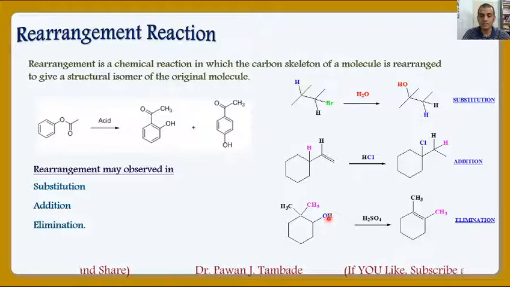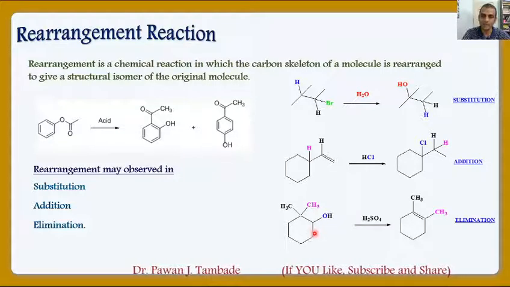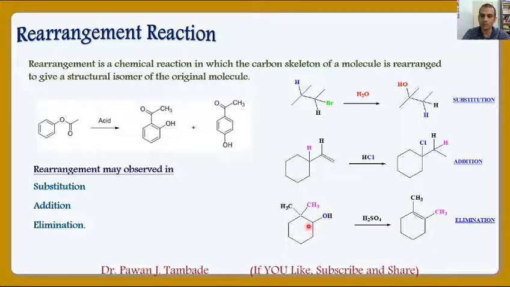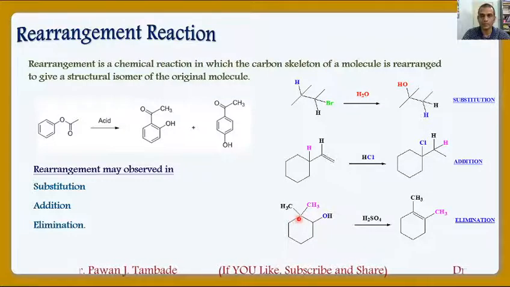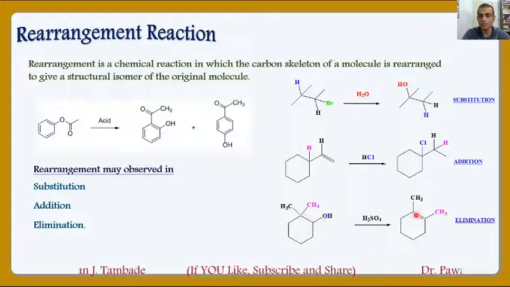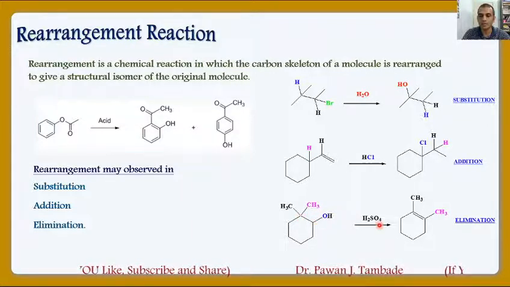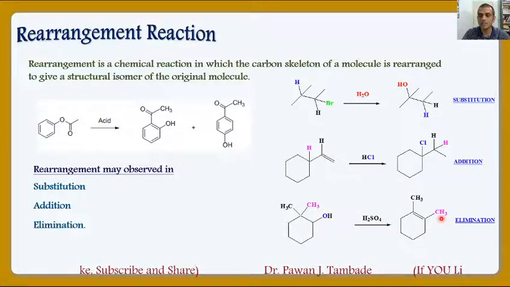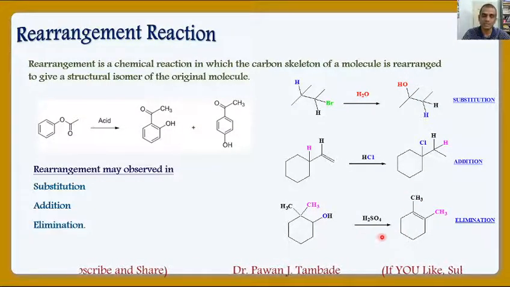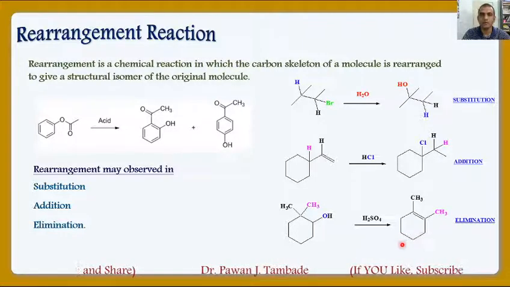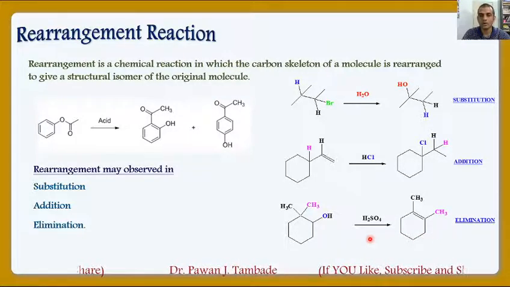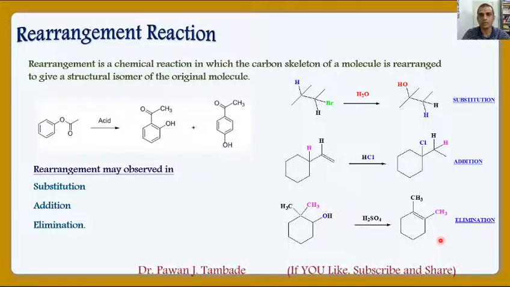So in this case, this OH is having alpha hydrogen on this carbon atom, so we must get double bond over here because this carbon does not have any hydrogen for elimination reactions. But if you look at the product, we are getting double bond at this position. Moreover, this CH3 group, which is shown by pink color, is migrated from this carbon to this carbon. So we will get an entirely unexpected product in this case. So this is an example of elimination reaction where rearrangement occurs and we got an isomeric product from our expectation.